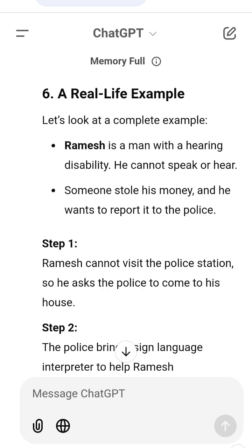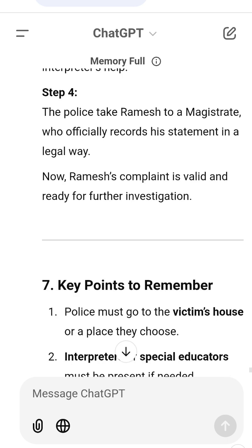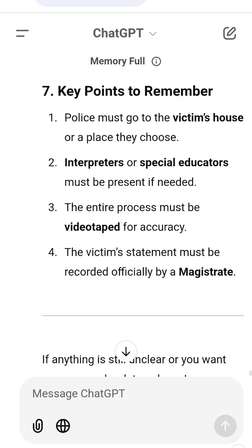7. Key points to remember. 1. Police must go to the victim's house or a place they choose. 2. Interpreters or special educators must be present if needed. 3. The entire process must be videotaped for accuracy. 4. The victim's statement must be recorded officially by a magistrate.